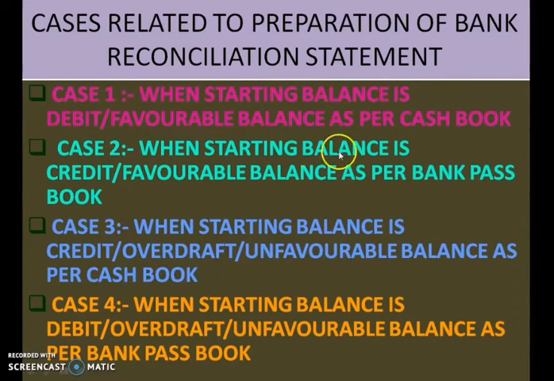Then case 2, when starting balance is credit or favorable balance as per passbook. And the third case is when starting balance is credit or overdraft or unfavorable balance as per cash book. Credit balance means payment, or overdraft, or unfavorable. That means in your cash book bank balance, it is showing an overdraft. So you have withdrawn more money than what is there in your bank account. That is the case of overdraft. In that case, what are you supposed to do with the accounting work?